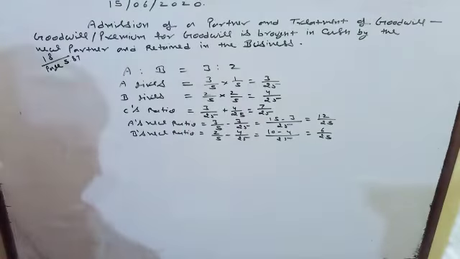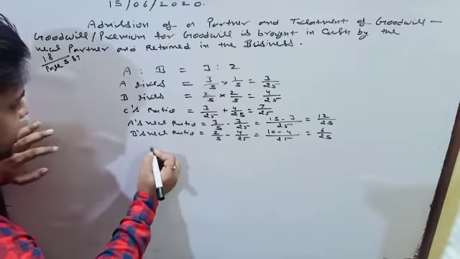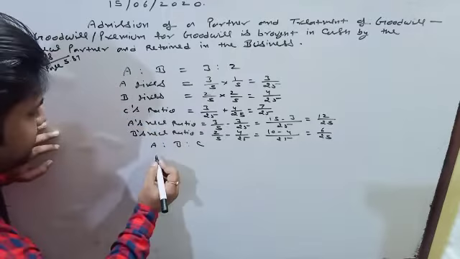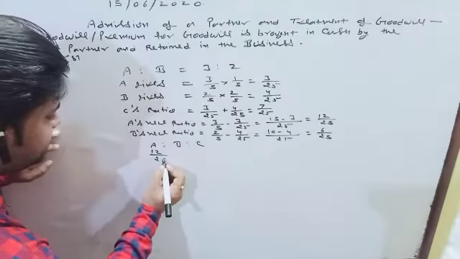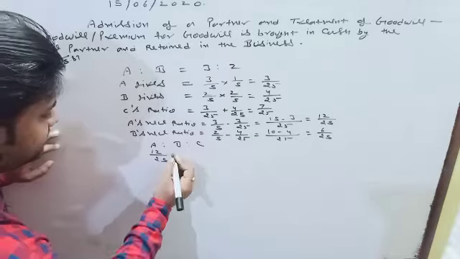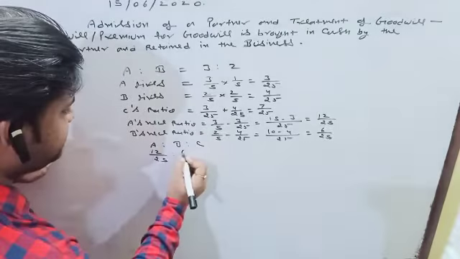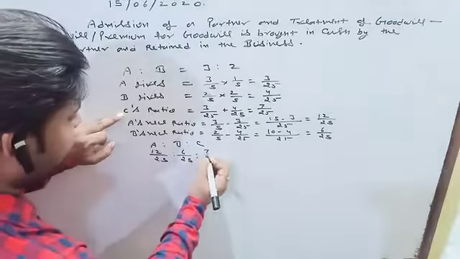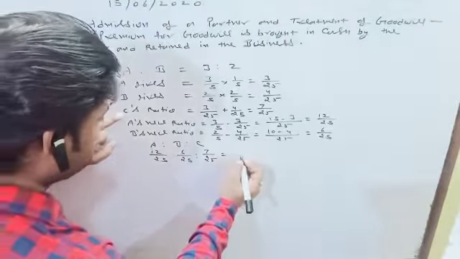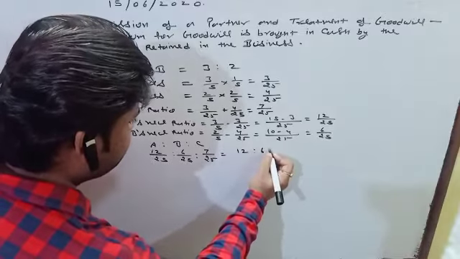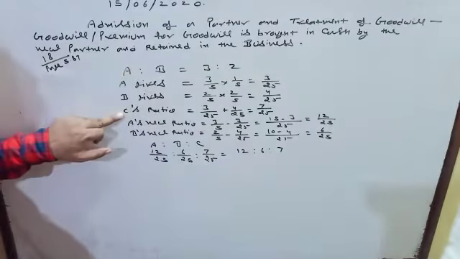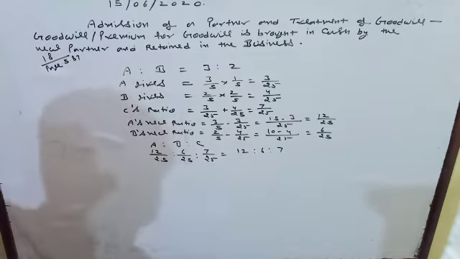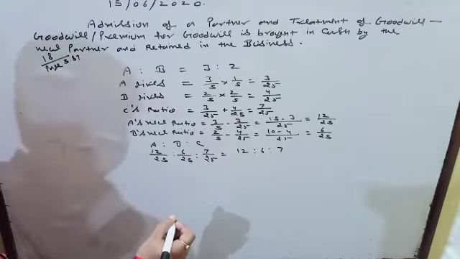Now we have new ratio of A, B and C. That is 12/25 is to 6/25 is to 7/25. 12 is to 6 is to 7. This is the new profit sharing ratio between A, B and C. Now we have to calculate sacrificing ratio.